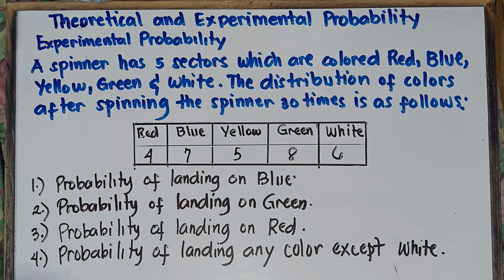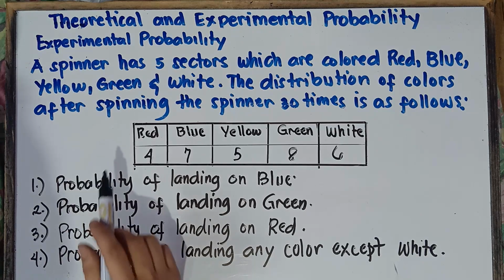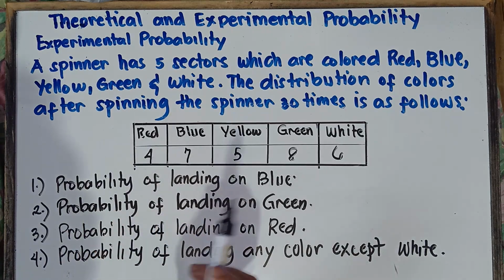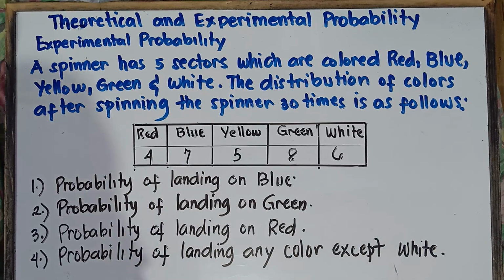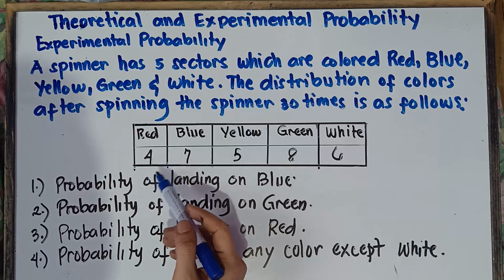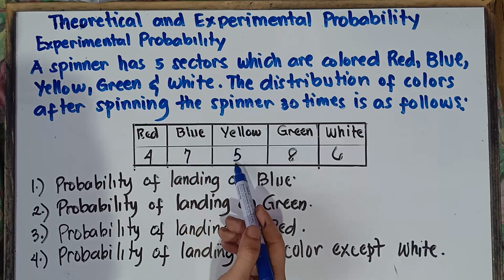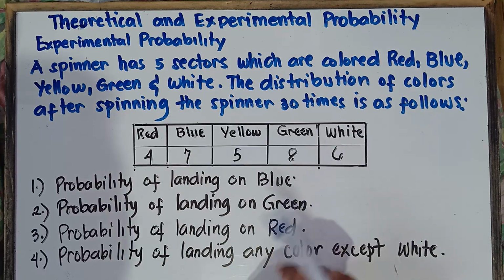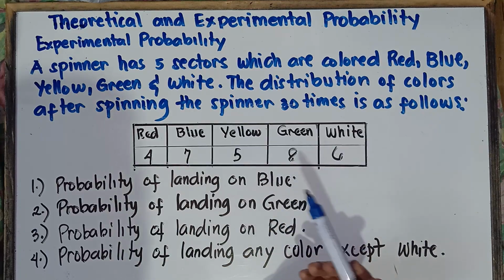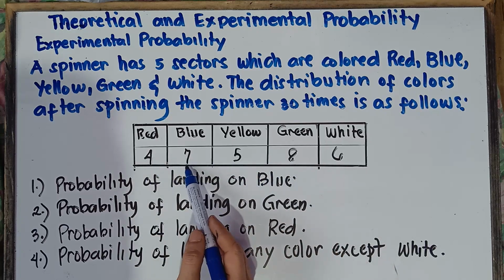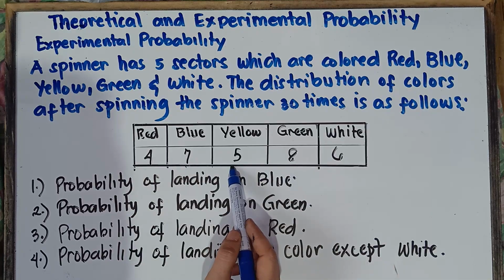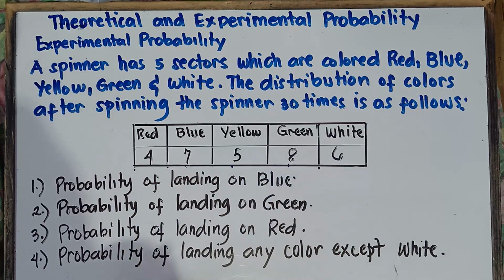Let's focus in this given example. A spinner has 5 sectors which are colored red, blue, yellow, green, and white. The distribution of colors after spinning the spinner 30 times is as follows. Color red appears 4 times. Blue, 7 times. Yellow, 5 times. Green, 8 times. And white appears 6 times. If you add this up, that would be 30. So 4 plus 7 is 11, plus 5 is 16, plus 8 is 24, plus 6 is 30.